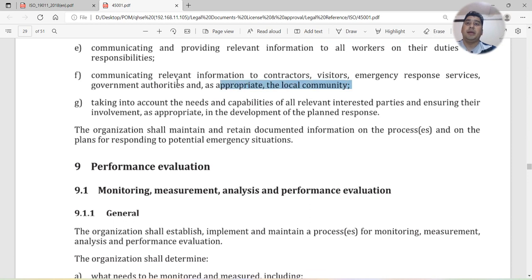The local community should be informed also. Taking into account the needs and capabilities of all relevant interested parties and ensuring their involvement as appropriate in the development of the planned response.